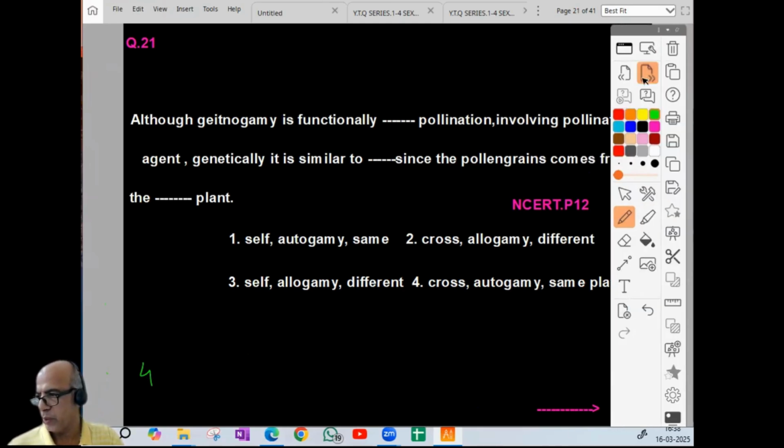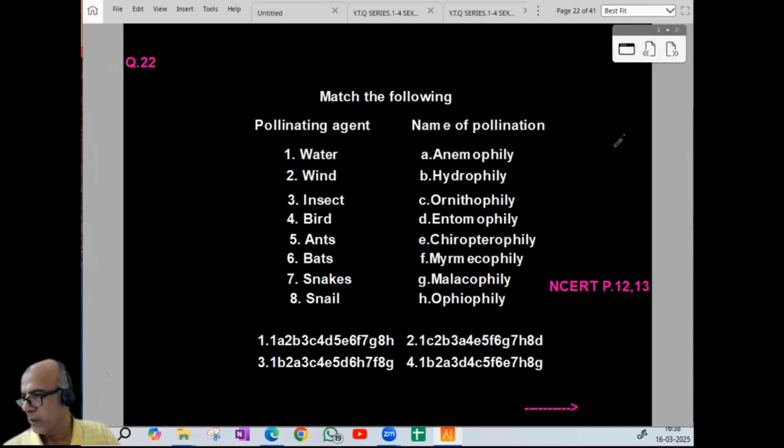Now we can proceed to 22. Match the following. So maximum combination I put there. Water, hydrophily; wind, anemophily; insect, entomophily; bird, ornithophily; ants, myrmecophily; bat, chiropterophily; snake, ophiophily; and snail is malacophily. So when we take it, 1B, 2A, 3D, 4C, that order it proceeds. So option wise, it is 4. So for 22, it is 4.